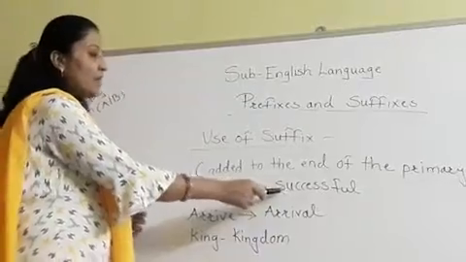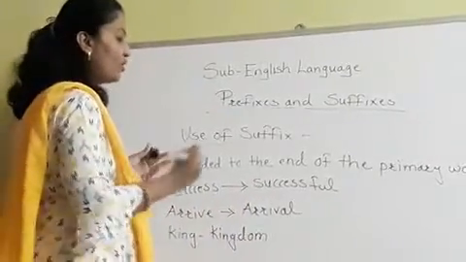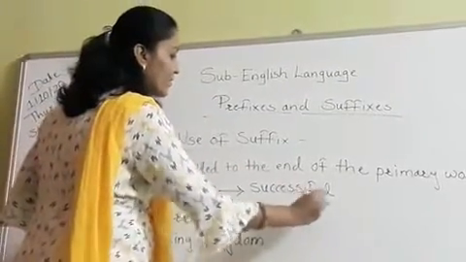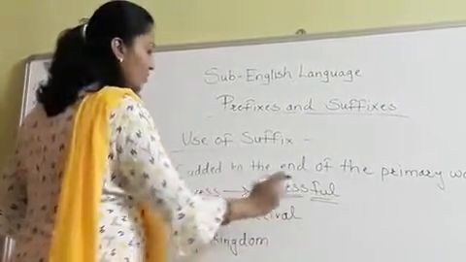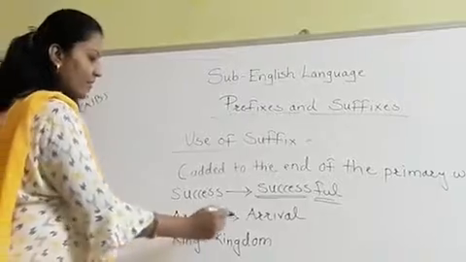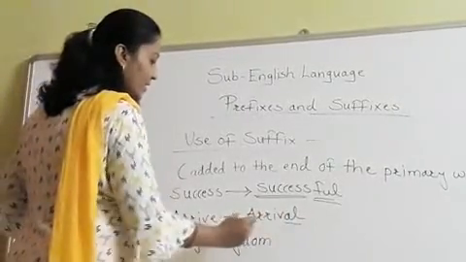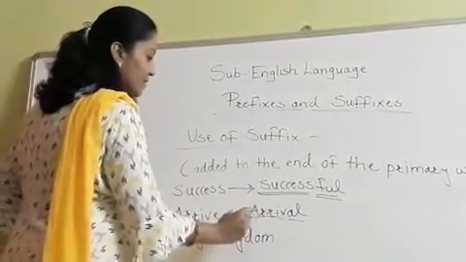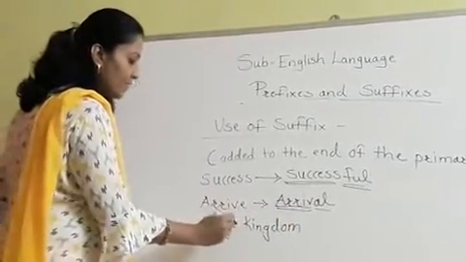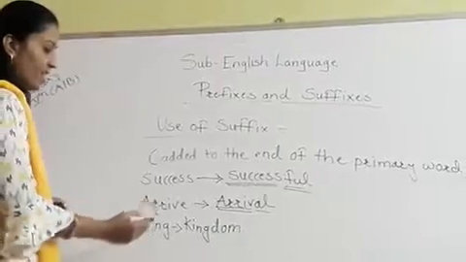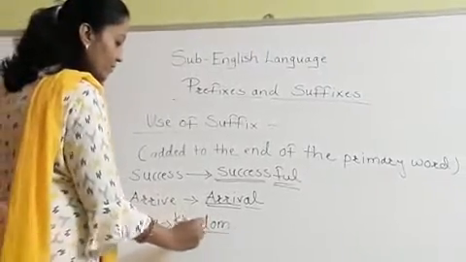When we are writing the primary word success and adding FUL to that word, it becomes the suffix, successful. Then arrive, we are adding AL, arrival, then it becomes the suffix. King becomes kingdom when we are adding DOM to this word.